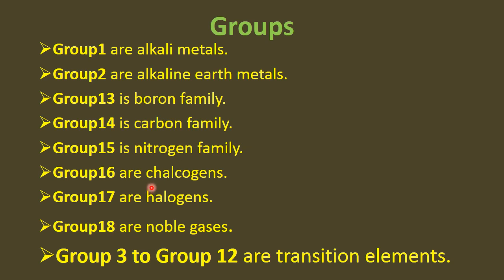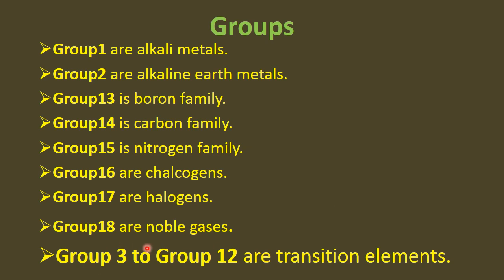Do you know what the octet rule is? Any element which has 8 electrons in its outermost shell satisfies the octet rule. They are stable elements. They don't need to gain or lose electrons to make themselves stable. So they are also known as inert gases, inactive gases, noble gases, or the richest gases of the family because they don't need to form bonds with other elements.